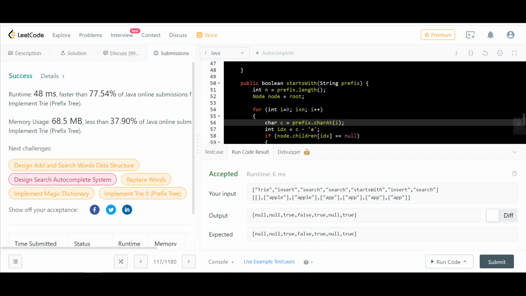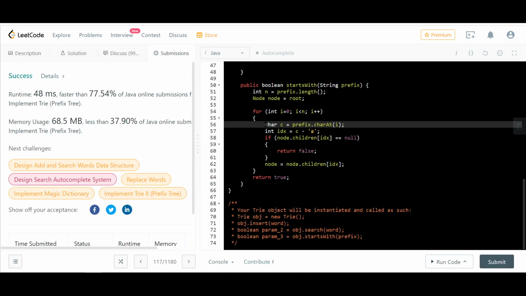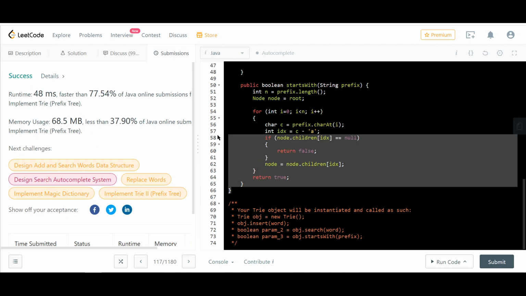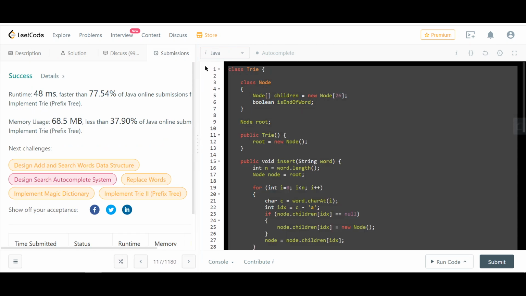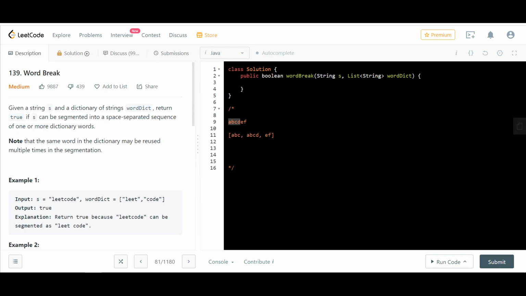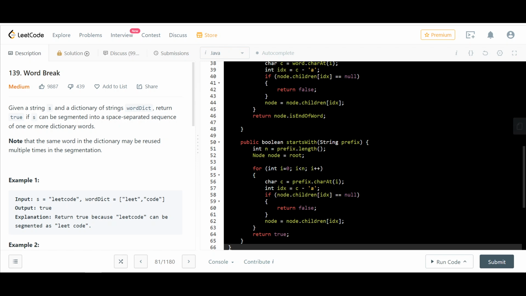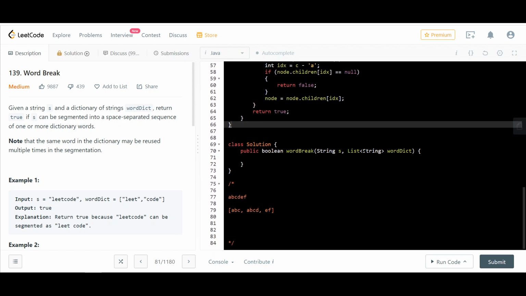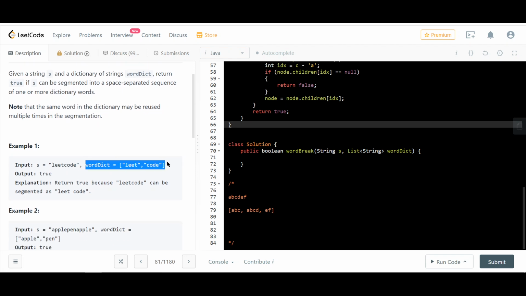Okay, so now we understand how to convert the dictionary of words that we had into a trie. Let's come back to our word break problem. We can just copy this entire code that we need of trie, this class Trie. If we want to use a trie, we could potentially just use all this code here. Now given a string as a dictionary, from this word dictionary I could just create a trie. So let's first do that.